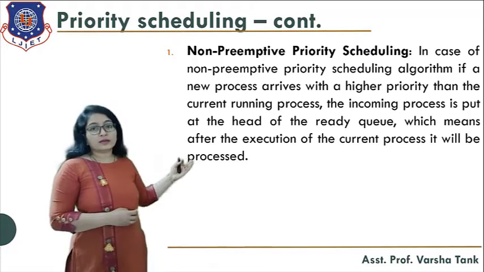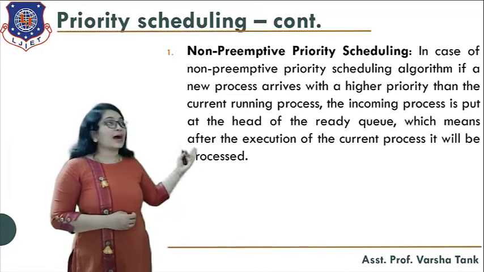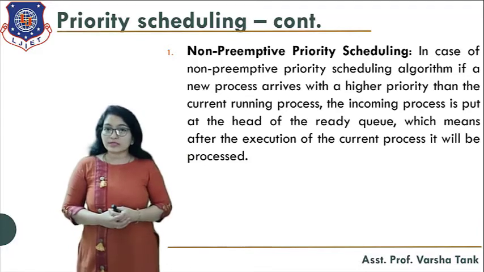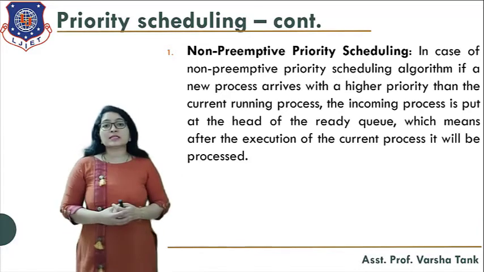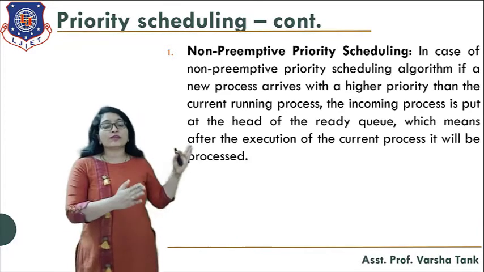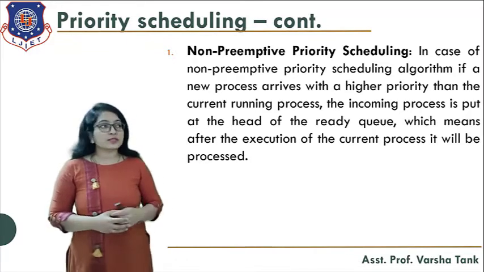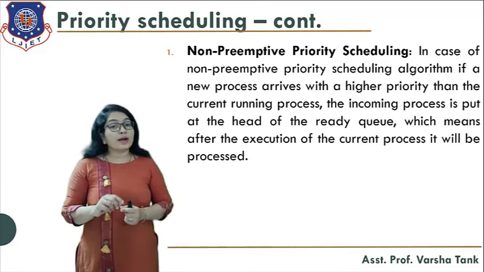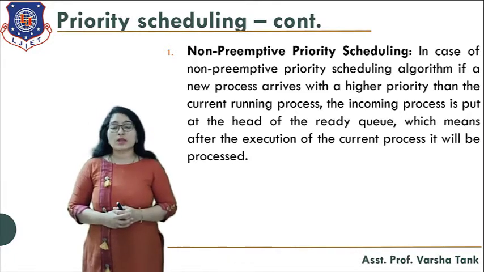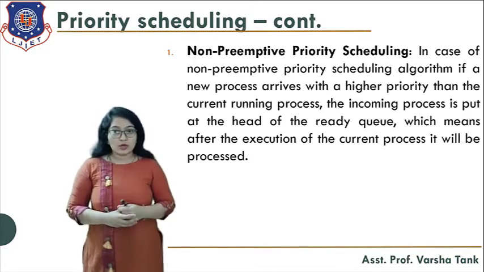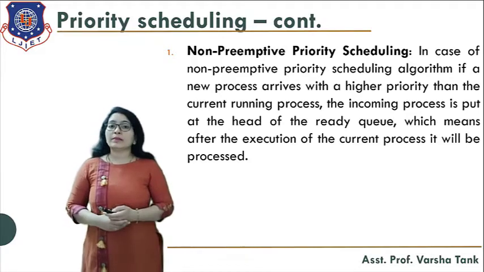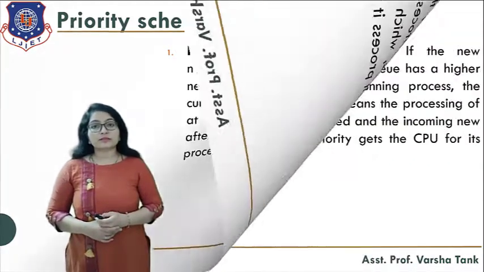The incoming higher priority process is put at the head of the ready queue, which means that after the execution of the current process, it will be processed, but the current running process will not be preempted from the CPU. That is non-preemptive priority scheduling.